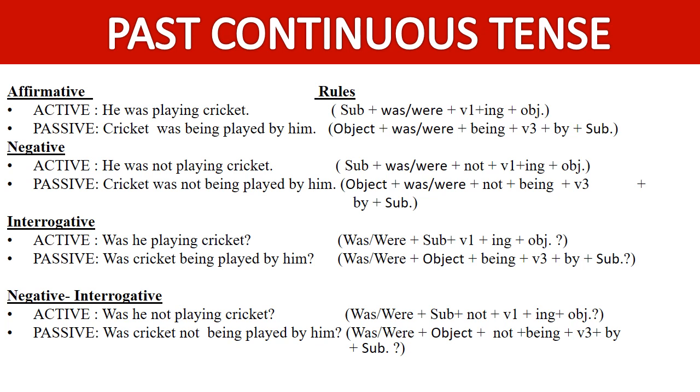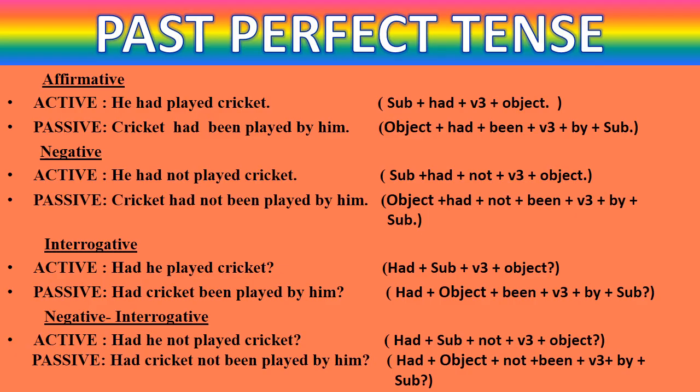Now let us move on to past perfect tense. So here in past perfect tense, the rules are subject plus had plus third form plus object. And students, you will find this tense to be very easy to convert into passive voice because here you don't have to think. With all the subjects you have to use had.